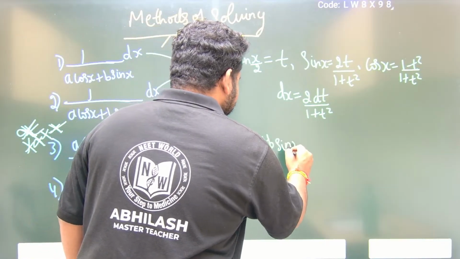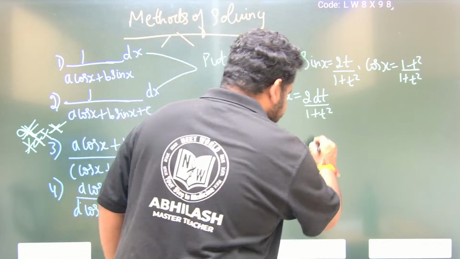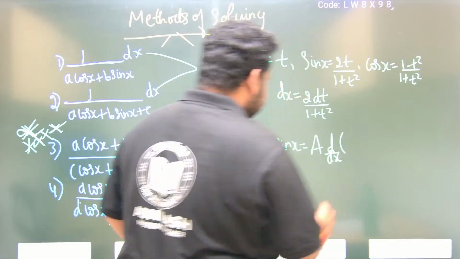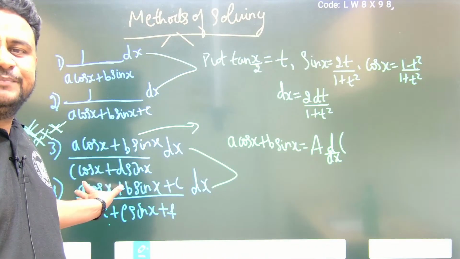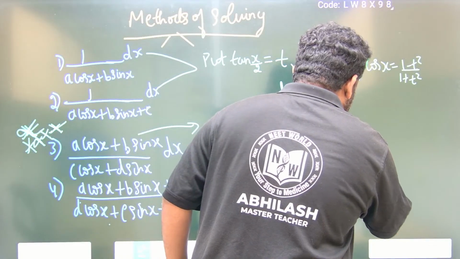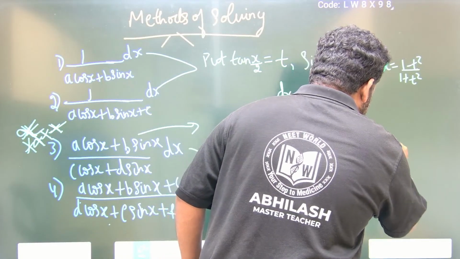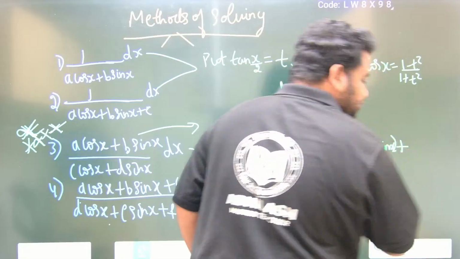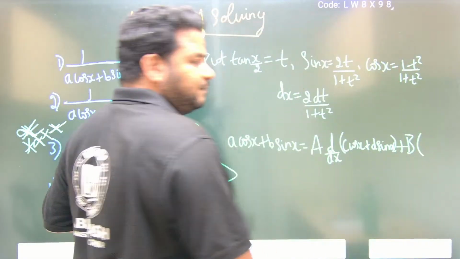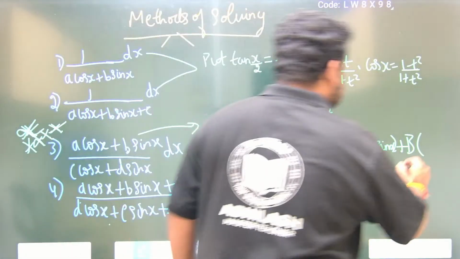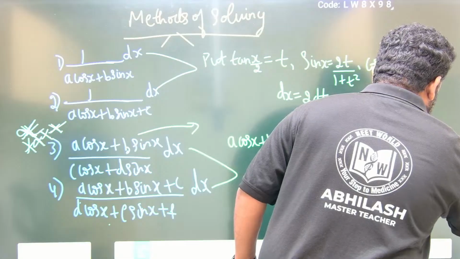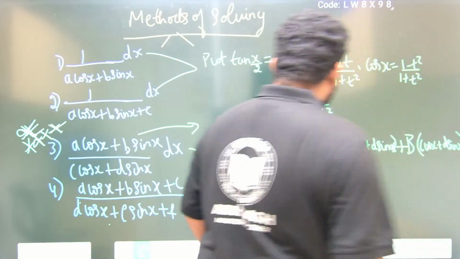This will be equal to some constant a into d by dx of the denominator, that is c cos x plus d sin x, plus another constant, capital B, into the denominator, that is c cos x plus d sin x. This is what we'll have.